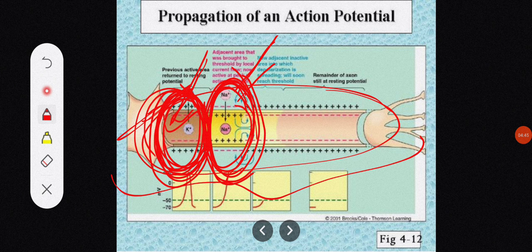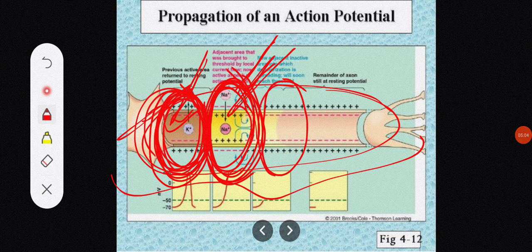Again, since the depolarization process is taking place in this segment, ionic current is flowing in this segment, and because of the ionic current flow, the adjacent segment will get excited.